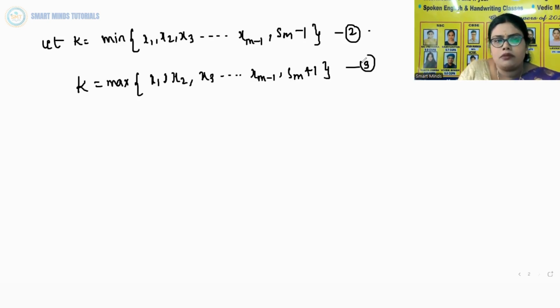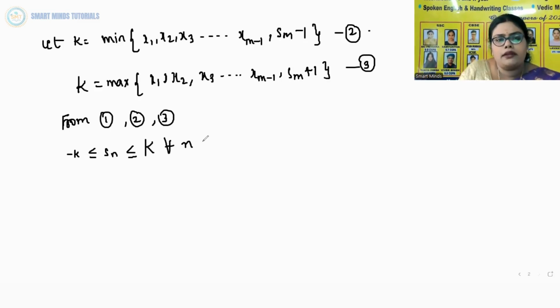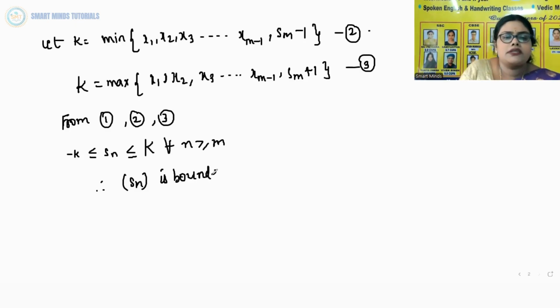This is equation number 3. So from all three equations, 1, 2 and 3, we can say minus k less than or equal to Sn less than or equal to capital K for all n. Therefore, you can say that the sequence Sn is bounded because it is within a finite limit.